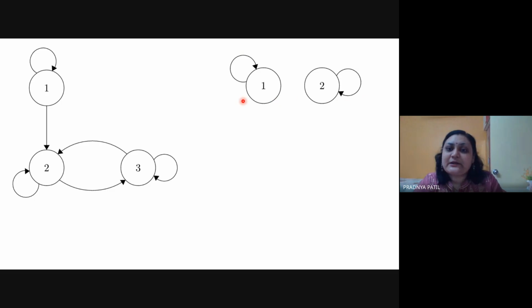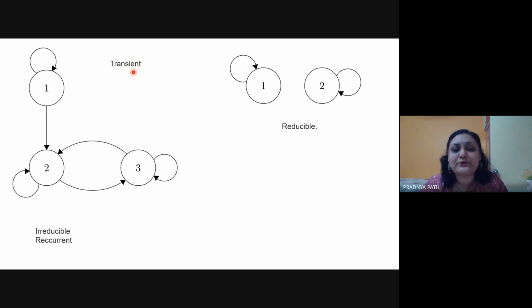Now check with the second diagram. Here there are two different nodes. They are not connected to each other, but they are recurrent nodes. So again, this is also an example of a reducible Markov network. Individual nodes are recurrent, but both of these nodes are not connected to each other, and that is why it is a reducible Markov network. And this network is called an irreducible network with recurrent nodes. This is a reducible network, and this node 1 is a transient node, or we can say an absorbing state, of your Markov network. Is this clear to all? The terminologies associated with Markov properties?